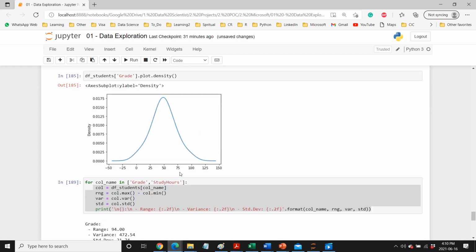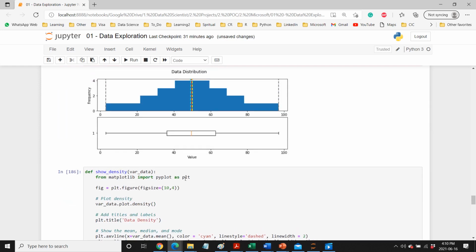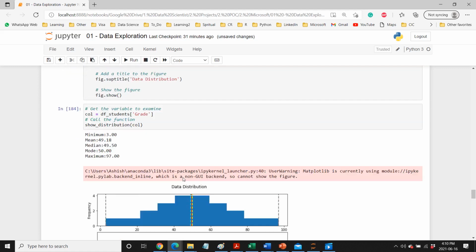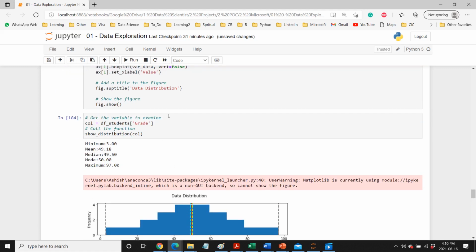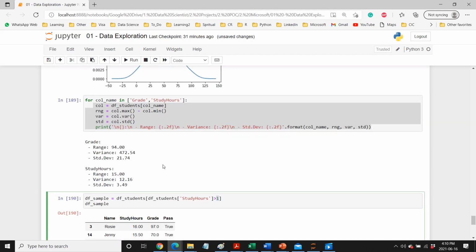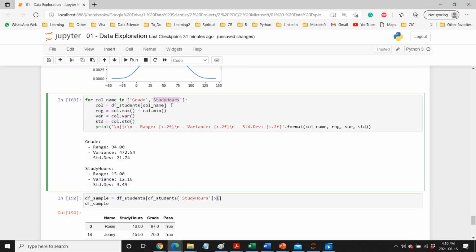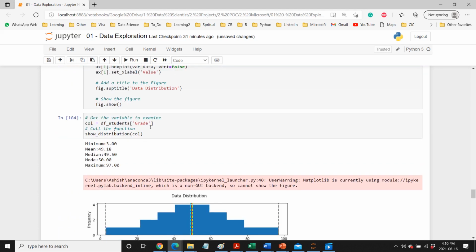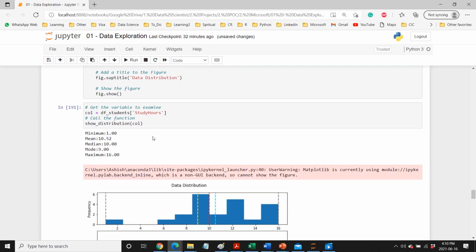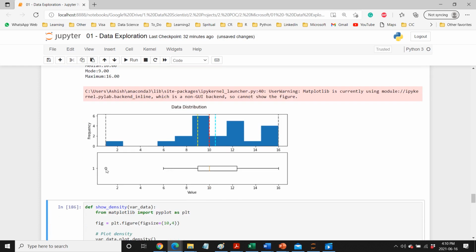It has decided that this is the outlier, and that's why it is giving this one. For example, let's give study hours in this case. Let me see if there is an outlier in study hours, so I'm just putting study hours here. That's the beauty of a function: you can just change one place and then call the function here, and I see there is an outlier.